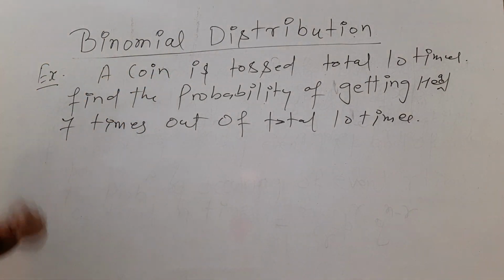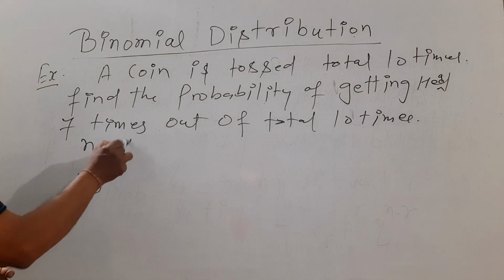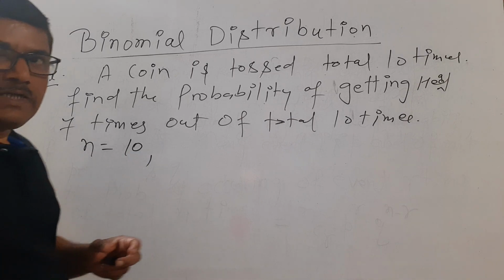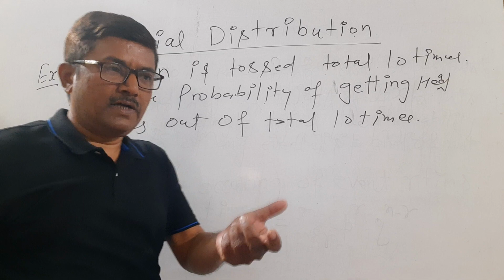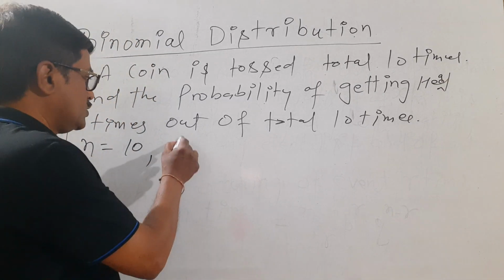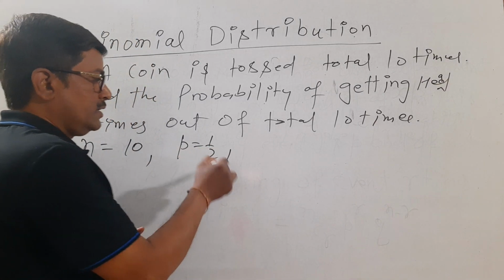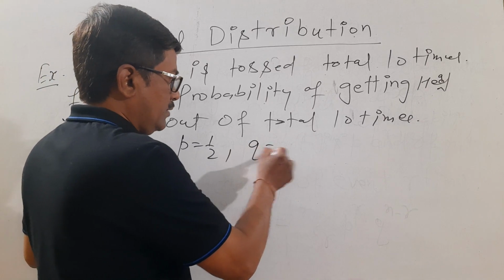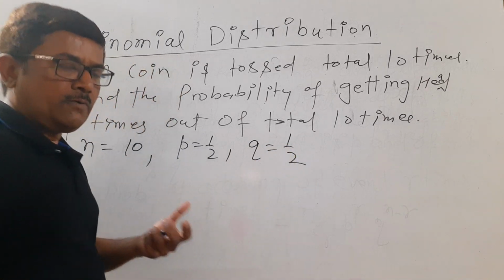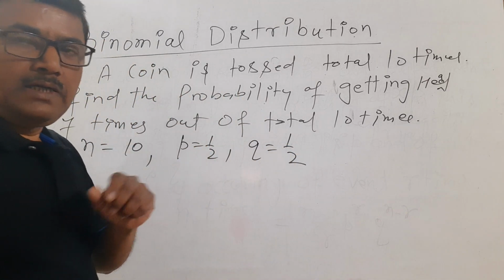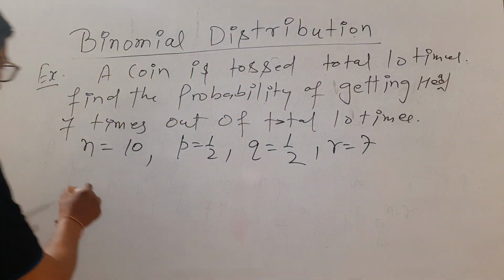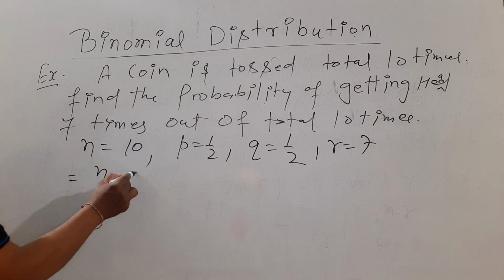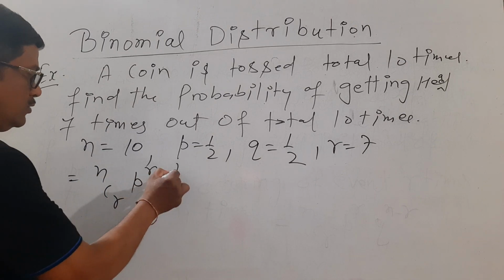The coin is tossed total 10 times, so n is 10. In a single toss, the probability of getting head is 1 by 2, so p will be 1 by 2, and not getting head will also be 1 by 2, so q is also 1 by 2. Now what do we want? Our event should occur 7 times. So r is 7.